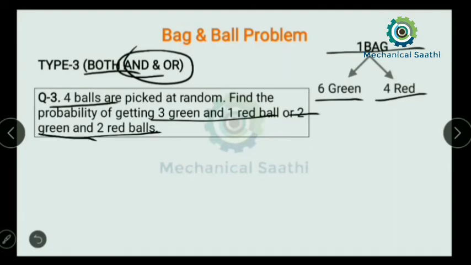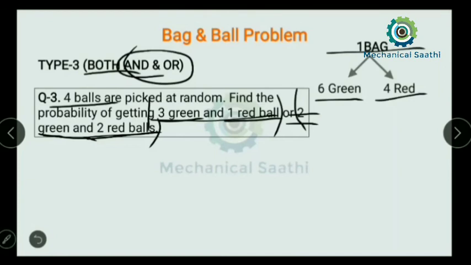Here we can put 2 brackets over here, and this one. We need to segregate the sentence, that is most important here. So now we can see 3 green balls and 1 red ball, or 2 green balls and 2 red balls. Let us try to answer this one.